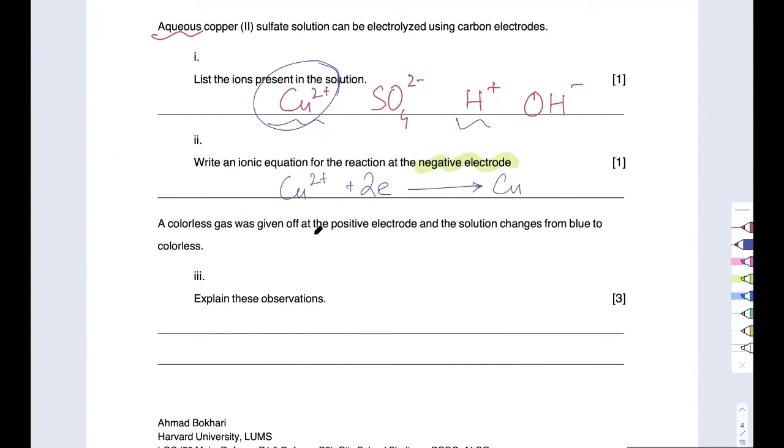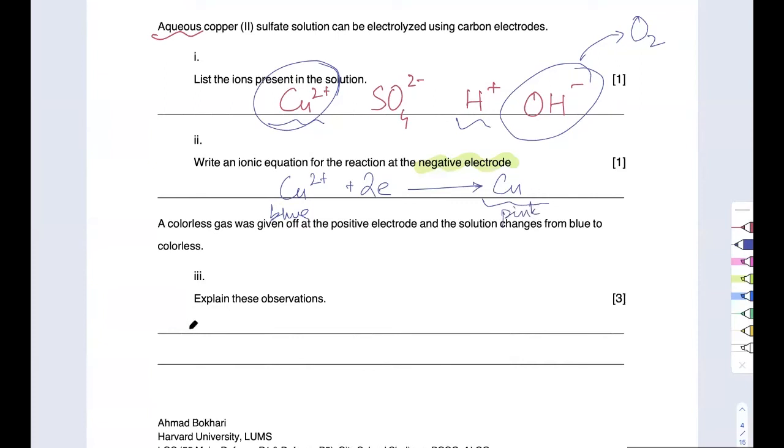A colorless gas was given off at the positive electrode. We can clearly see that that is coming from hydroxide, making oxygen gas. The solution changes color from blue to colorless. Why wouldn't it? This thing is blue, and once it's gone, the solution goes colorless because it's forming pink solid. So explain these observations.